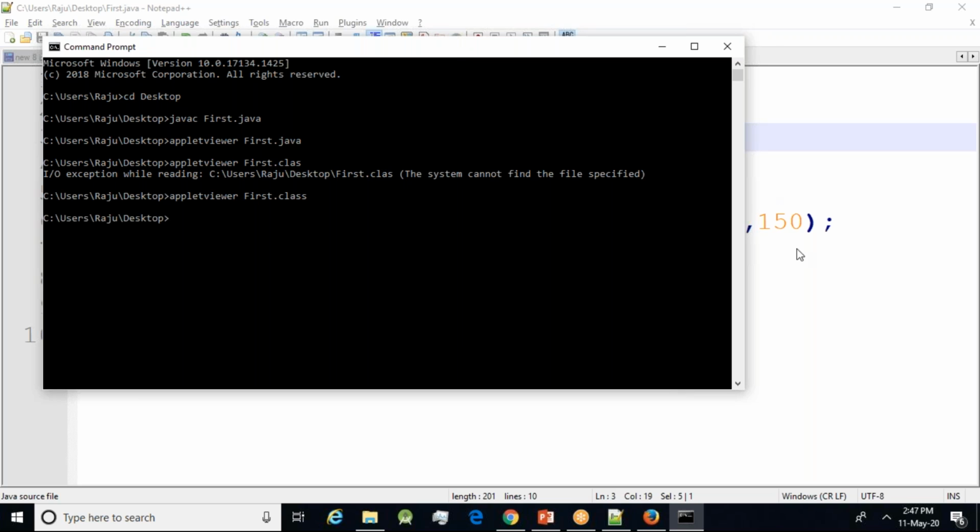Due to some problem, can you tell me what is the problem? I am not getting the applet. Yes, that is correct, appletviewer space first.java. That is correct. Why am I not getting the output?